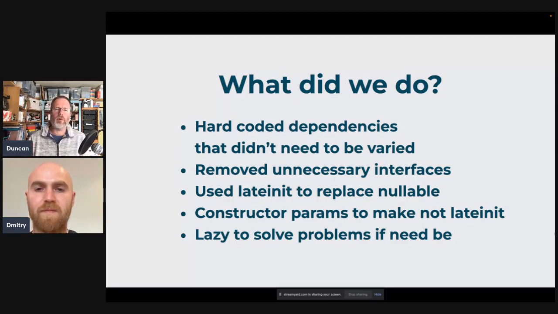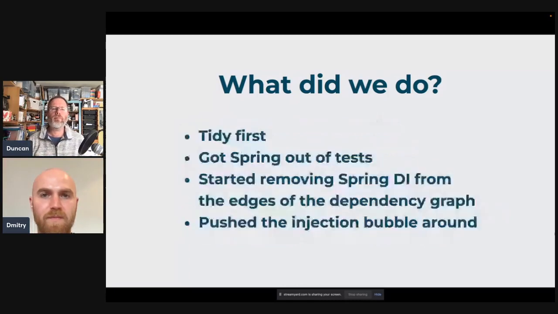And then finally, if we're constructing a thing that we could construct ourselves that depended on something that was auto-wired, then lazy would solve that problem as well. So there were nice techniques. I think we came out of that well. So those were our sort of tidy first things, and then getting Spring out of the tests.